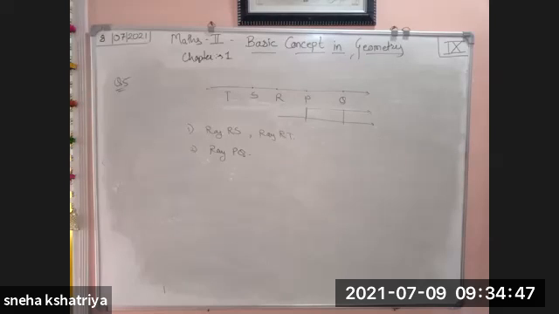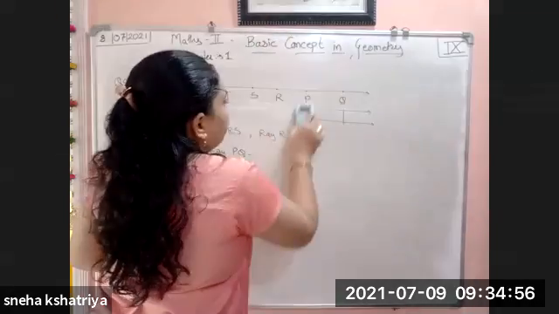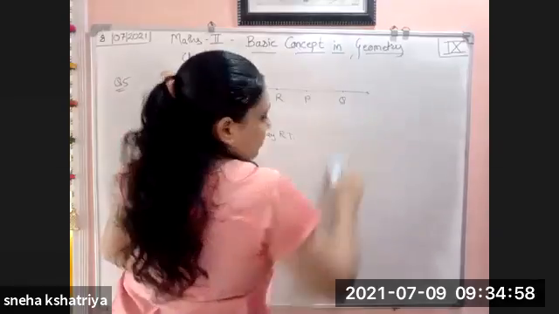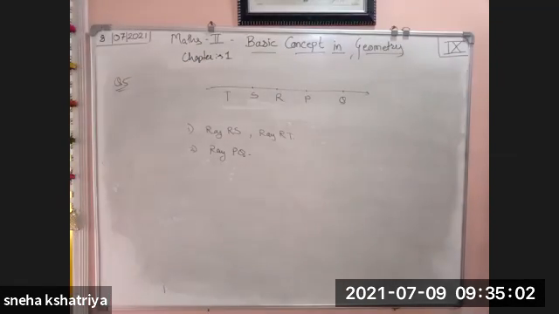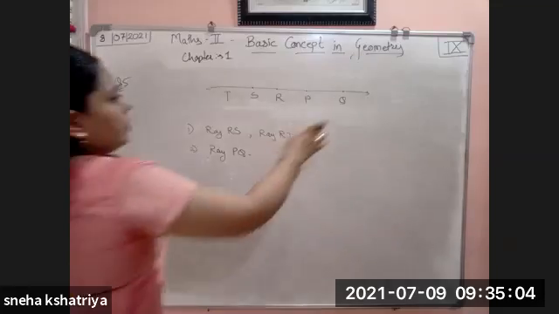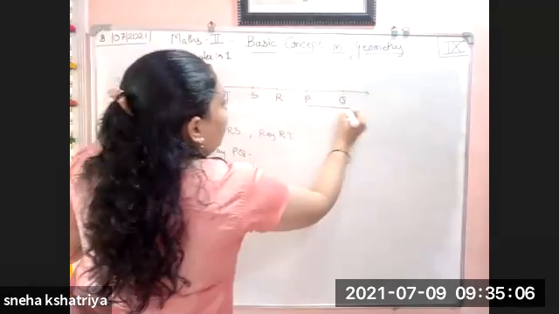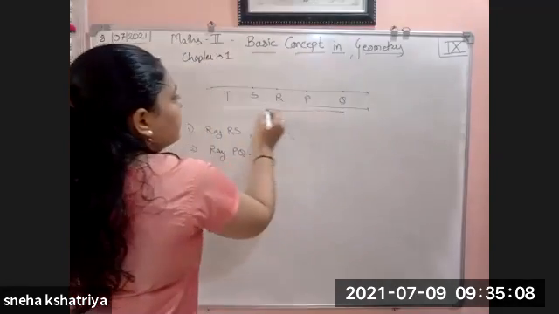Third question: write the union set of ray PQ and ray QR. This is one ray and this is another.